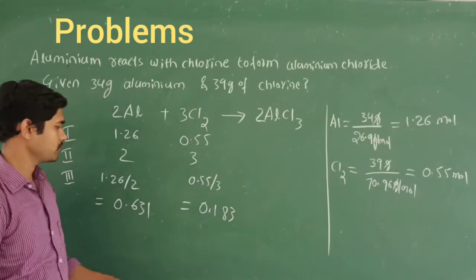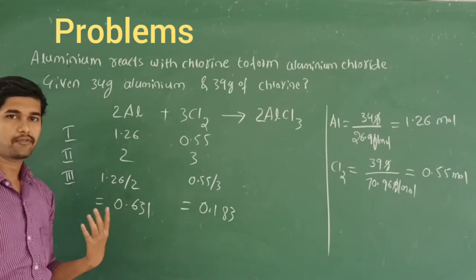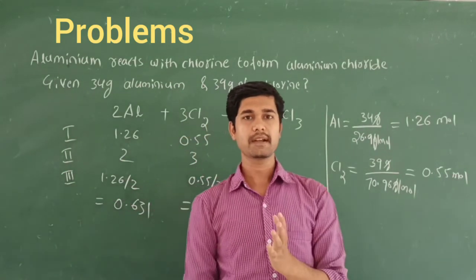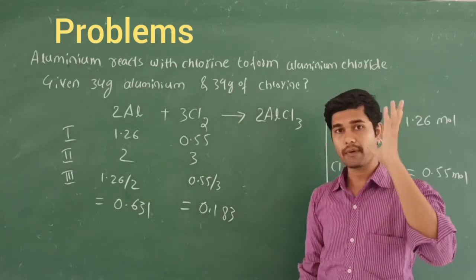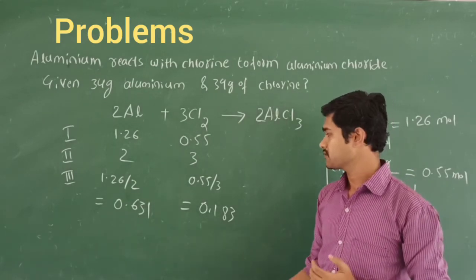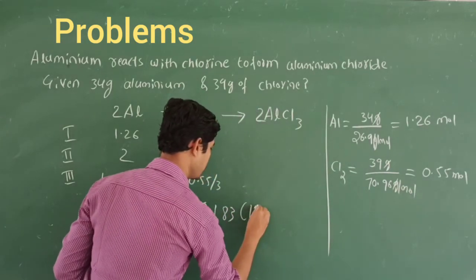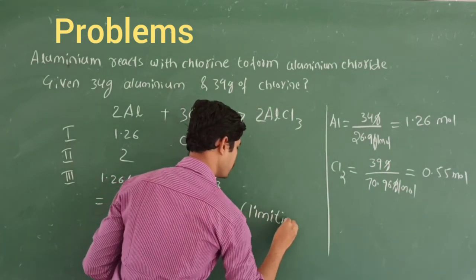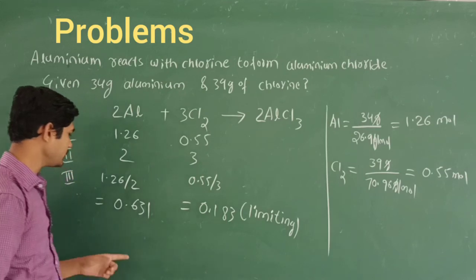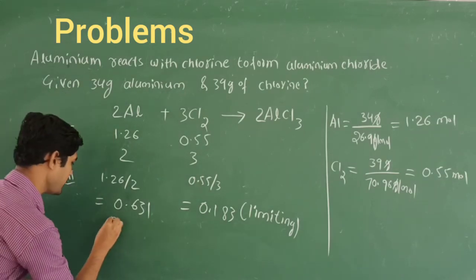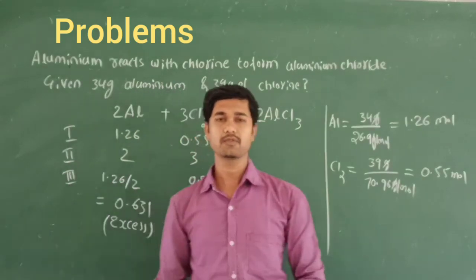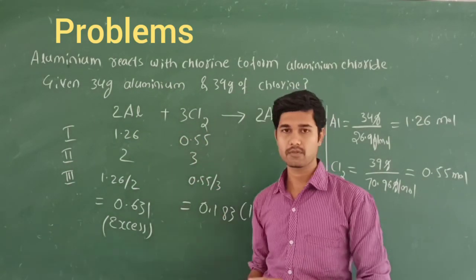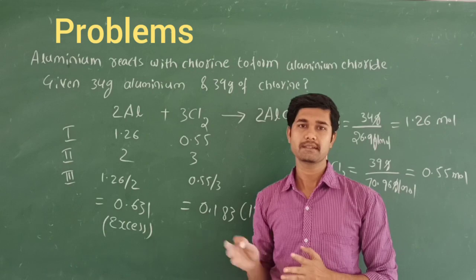By looking at these, we find the fourth and fifth steps: the one with the least value is called the limiting reagent, and the one with the greater value is called the excess reagent. So here chlorine gas is the limiting reagent, and aluminium is the excess reagent. So like this we solve the problems based on the rules. It is very easy to understand these problems.